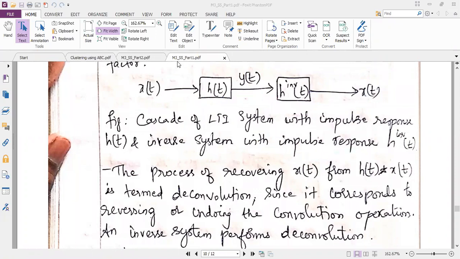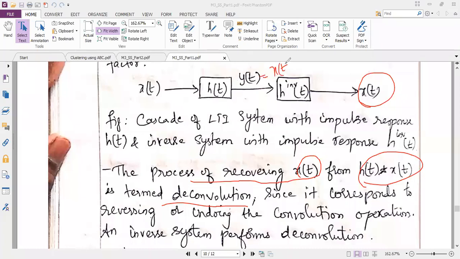To get your input signal back, we are performing deconvolution. We are recovering the signal. The definition: the process of recovering x of t from h of t convolved with x of t. So your y of t is equal to x of t convolved with h of t, and I am going to recover x of t from this convolution. That's why it is called deconvolution.